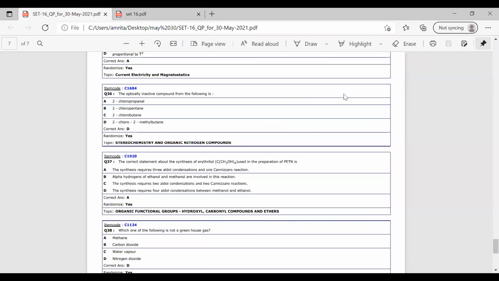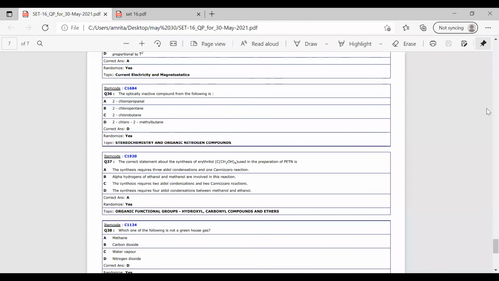Sai Kiran wants to know about the Cannizzaro reaction. It is question number 37. It is a part of the erythritol synthesis, C(CH2OH)4. This is done in two parts.